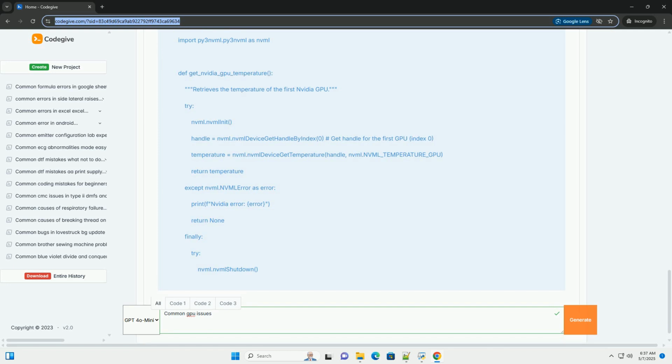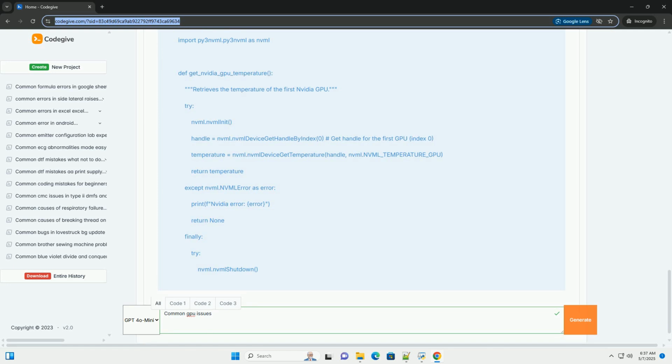Roll back drivers: if a recent driver update causes problems, roll back to a previous version that worked correctly. Safe mode: boot into safe mode to uninstall or update drivers without interference from other software.